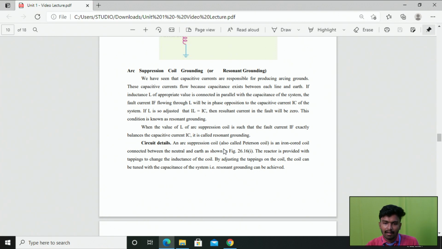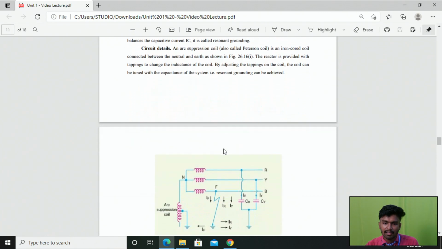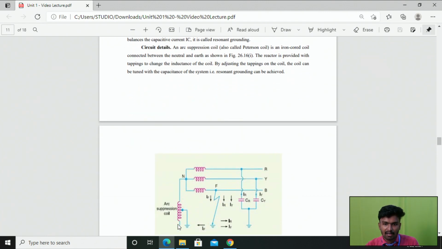So the difference between the arc suppression coil and the previous methods is that in the arc suppression coil we use an inductor which has a number of tappings. By adjusting the tappings of the coil, we can easily tune the value of the inductive current with your capacitive current, right?